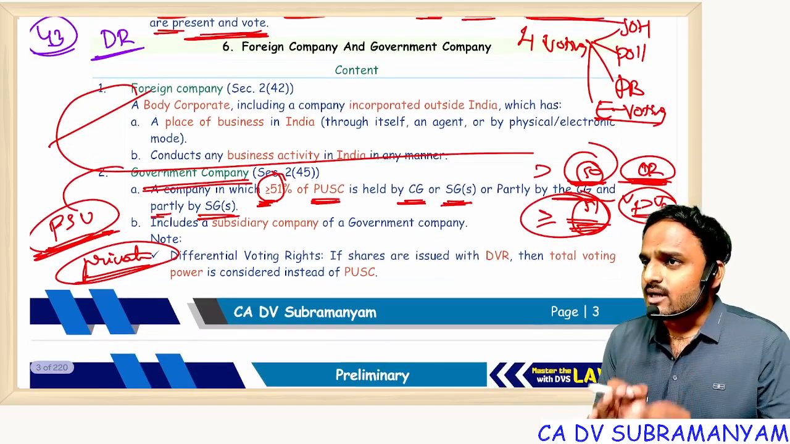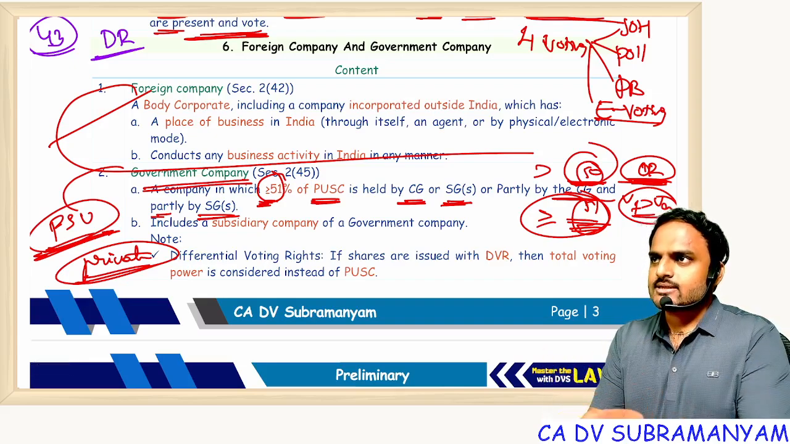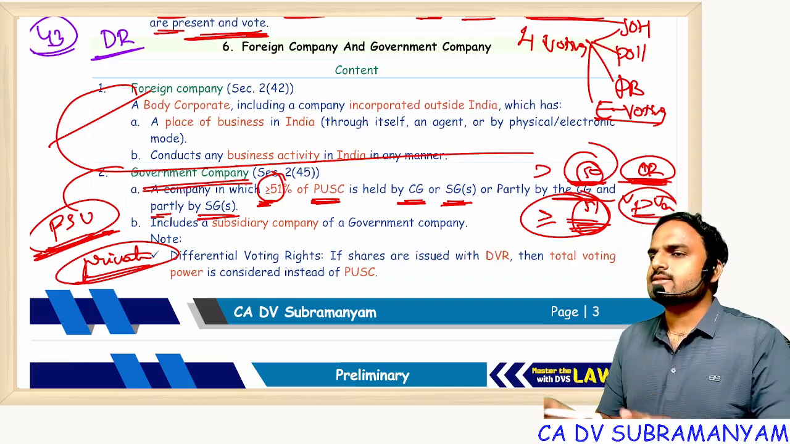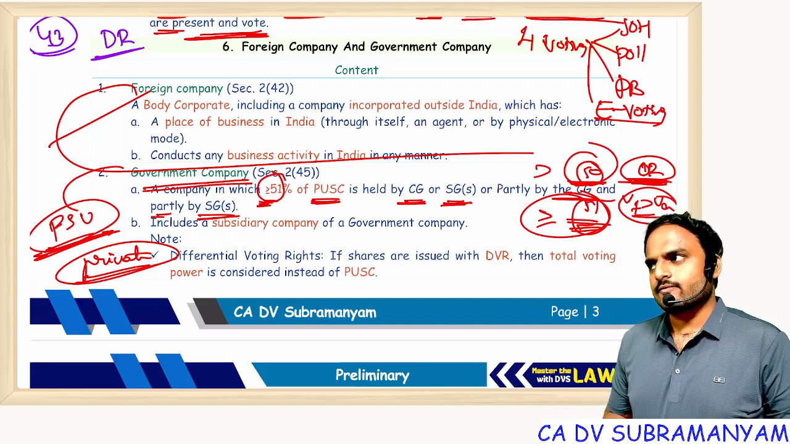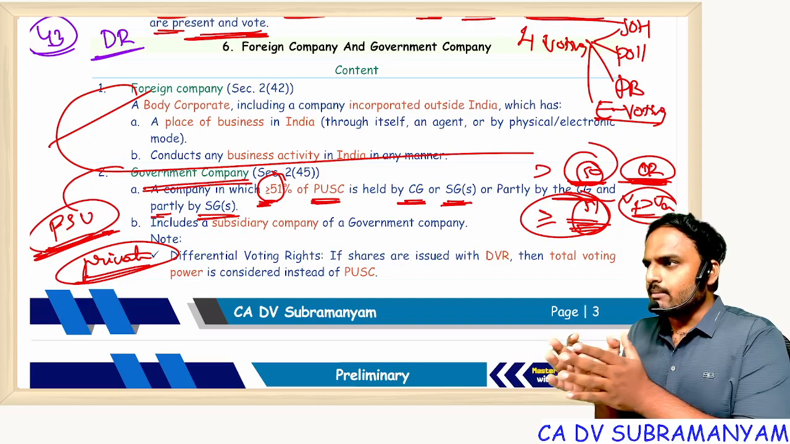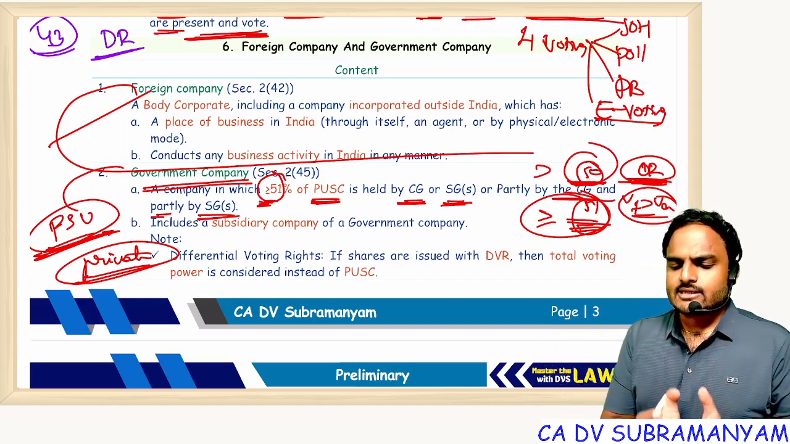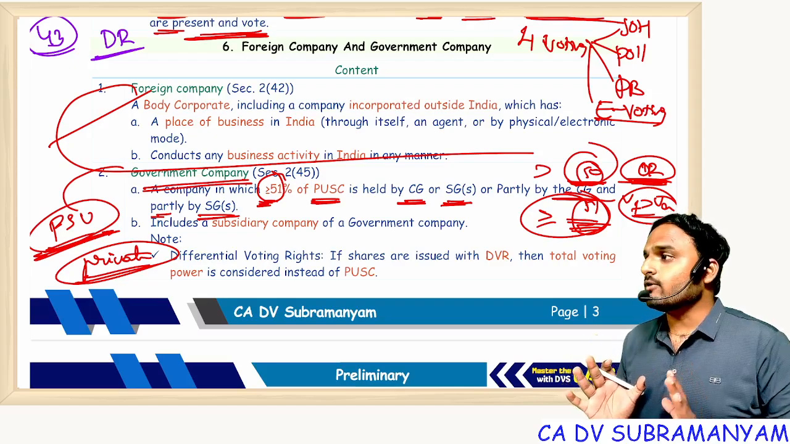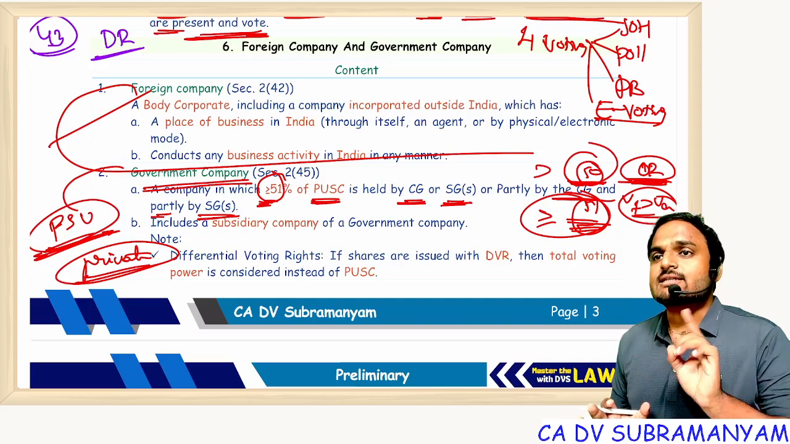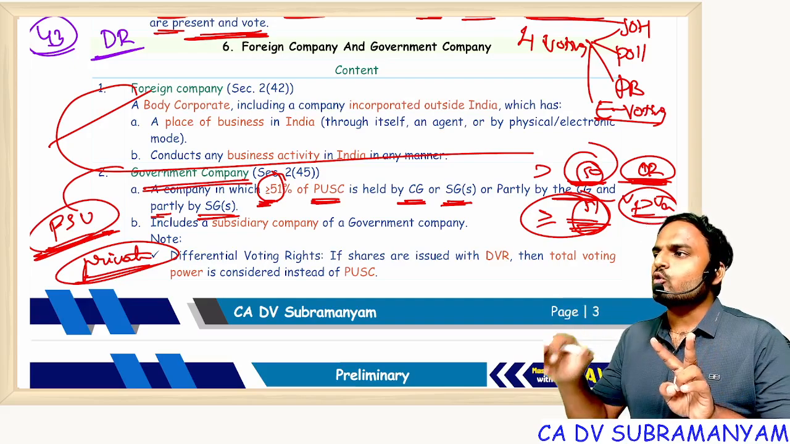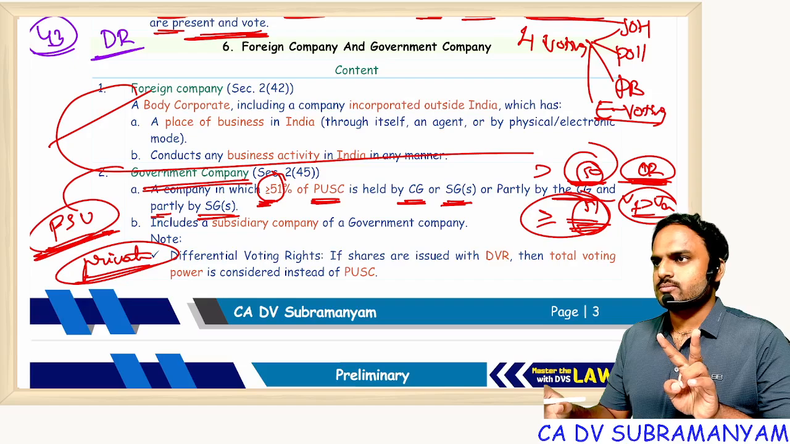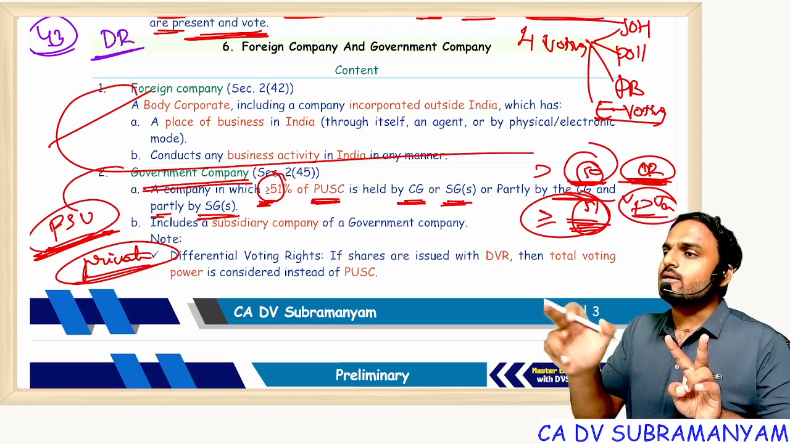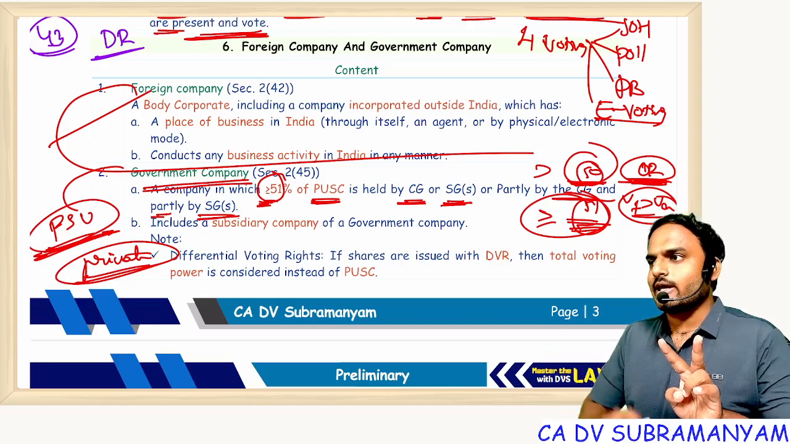All public sector undertakings are public companies, private sector undertakings are private companies. Agree or disagree? Listen carefully. All public sector undertakings are public companies. All private sector undertakings are private companies. True or false? False. Why false? Public sector, private sector are decided by government ownership. Understood? Public limited company, private limited company decided by AOA.